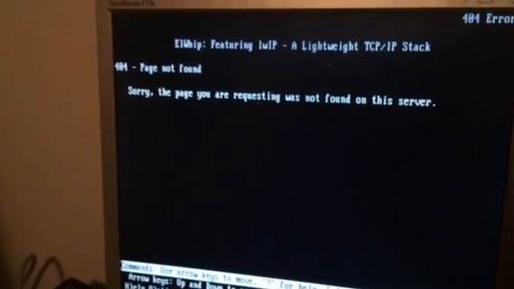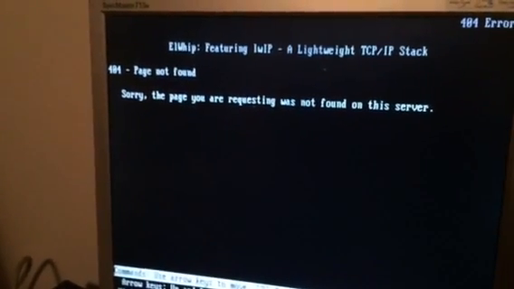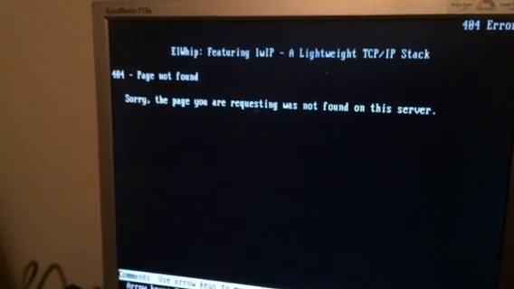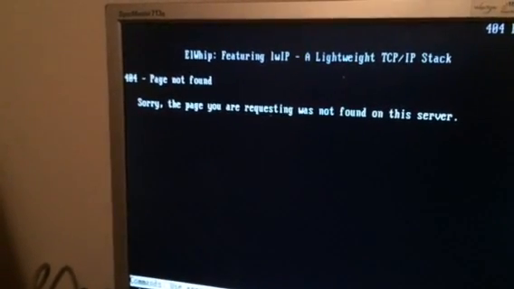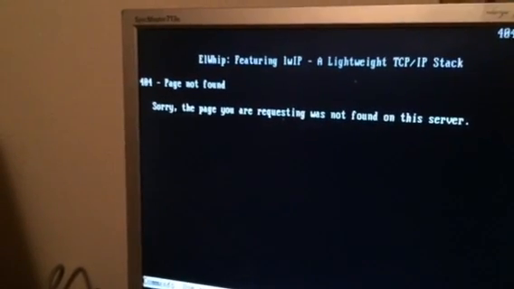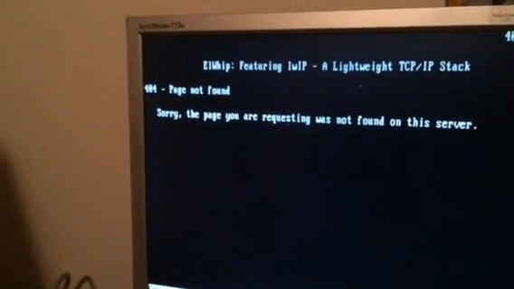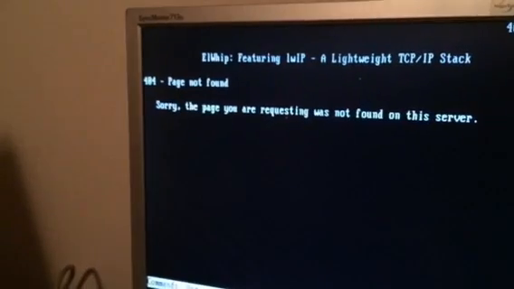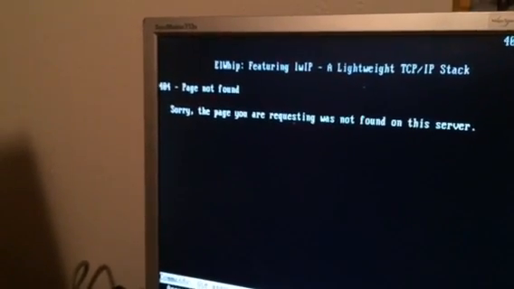Sorry, page not found. So it's getting a web page, but the 404 web page, not the index.html as we expected. So it's getting a page, not a correct one, but I count this as a working web server on system 1.0.